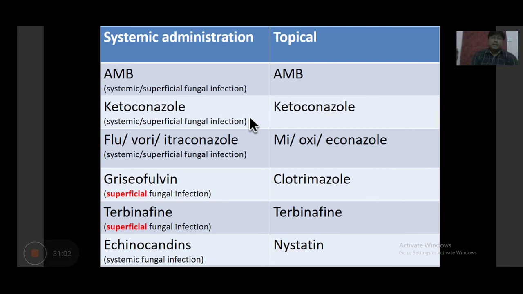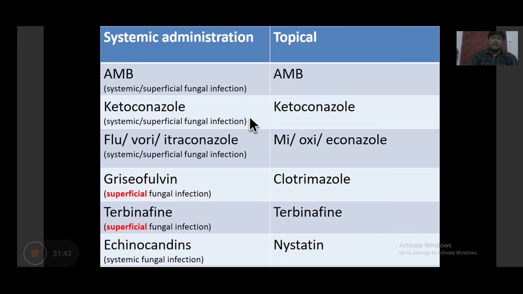Again, the same thing which one of your colleagues asked, that being lipophilic, it should penetrate various tissues. Yes, but the concentration required for treatment and the efficacy of the drug is not very good. So it is useful in treatment of superficial fungal infection, whether you are giving it by oral route or topical. Griseofulvin is not available topically, so it is given orally only, but useful only in superficial fungal infection, not in systemic fungal infection. Echinocandins can be used in systemic fungal infection and are available for parenteral administration. Nystatin is similar to amphotericin B, but only available by topical route.